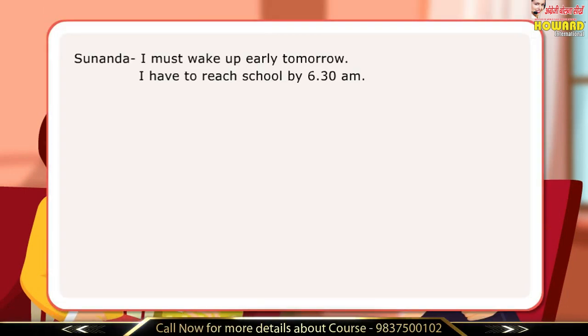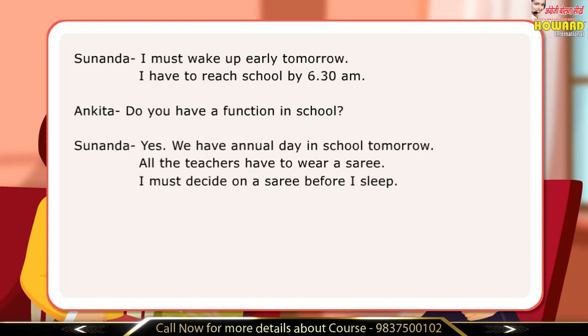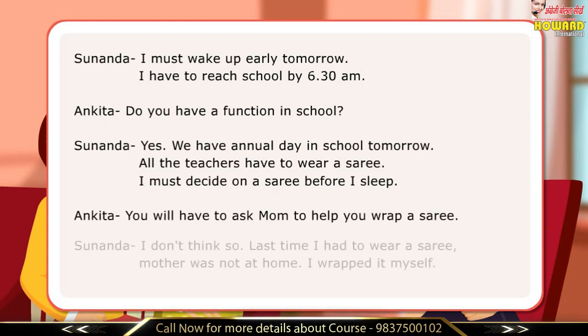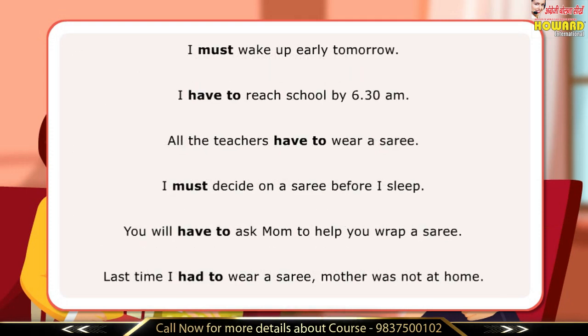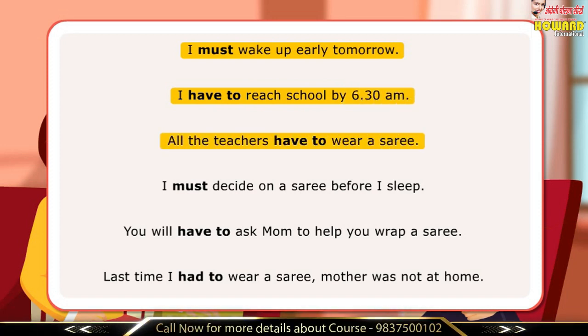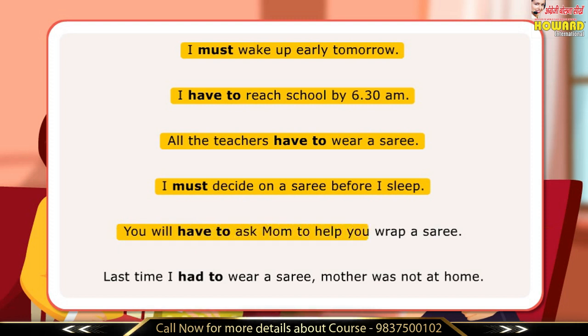In the dialogues, the girls have used must and have to to speak about obligation and necessity. Here are examples of sentences with must and have to. I must wake up early tomorrow. I have to reach school by 6:30 a.m. All the teachers have to wear a sari. I must decide on a sari before I sleep. You will have to ask Mom to help you wrap a sari. Last time I had to wear a sari, Mother was not at home.